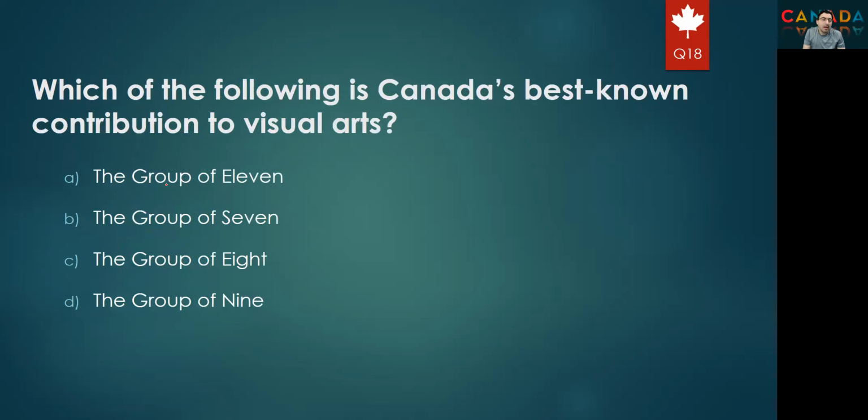Okay. Next question. Which of the following is Canada's best known contribution to visual art? The Group of 11, the Group of 7, the Group of 8, the Group of 9? Again, if you read the book or see the summary, the right answer is the Group of 7. The Group of 7. Okay.